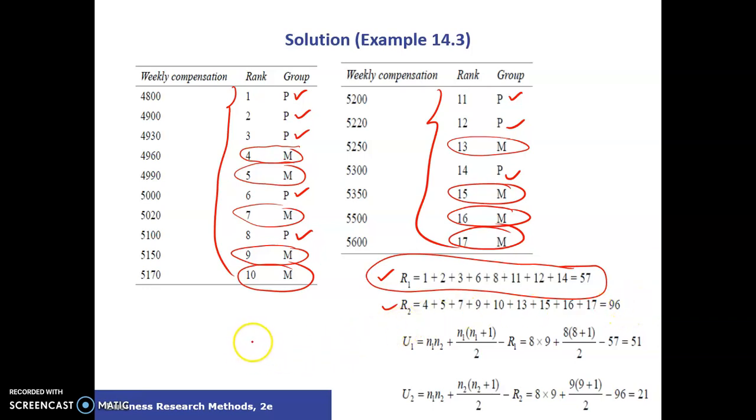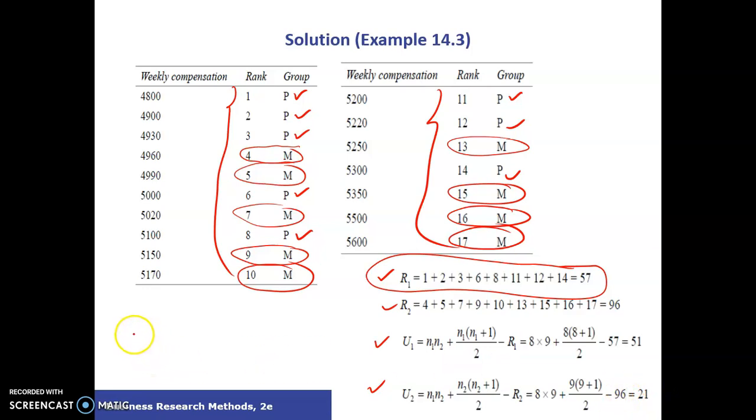Now we have to calculate the U values, U1 and U2. U1 uses the same formula as we discussed in the previous slide. You multiply N1 and N2, 8 into 9, then N1 into N1 plus 1 by 2, 8 into 9 divided by 2, and then minus R1. You get the value 51. Then you calculate U2, which gives a value of 21.